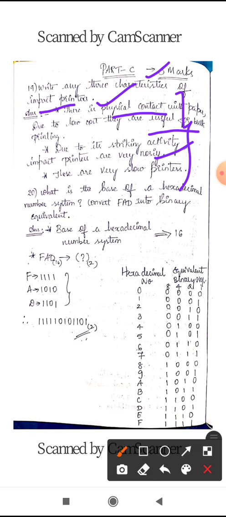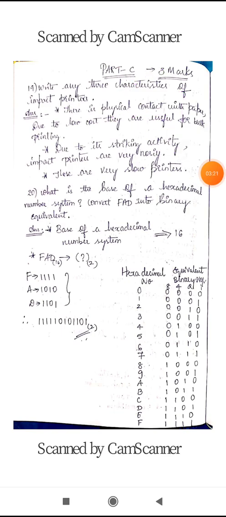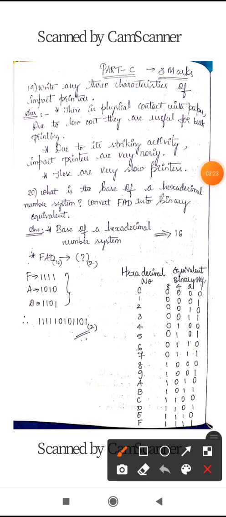Okay. So these are the characteristics of impact printers. I hope you all understood the answer for impact printers. So next